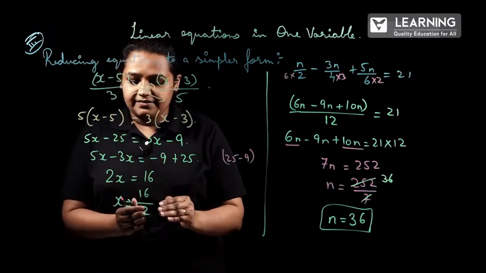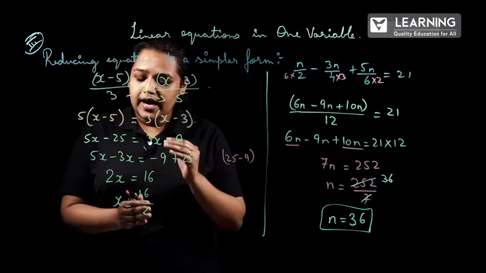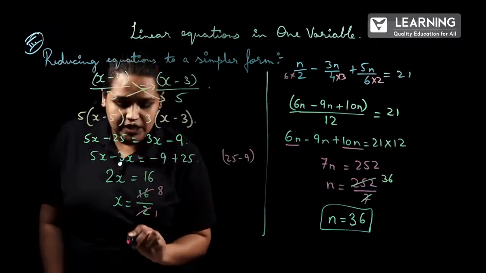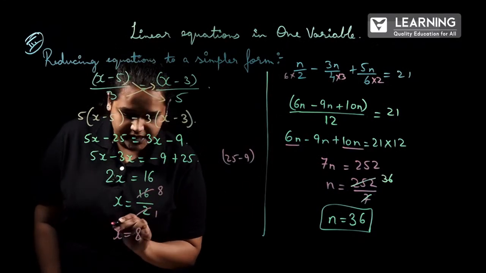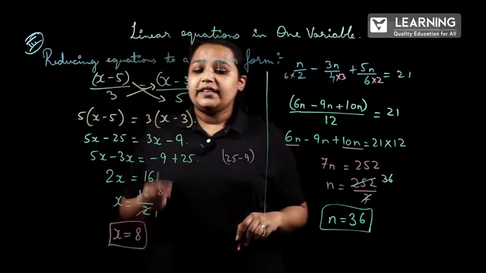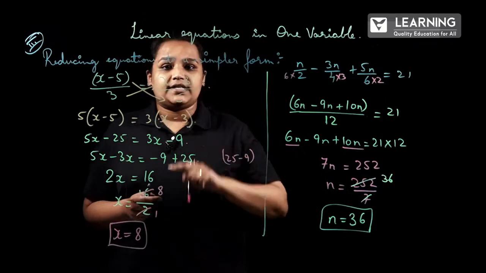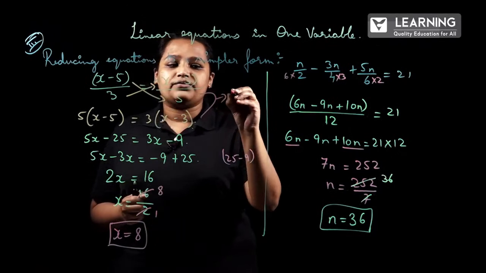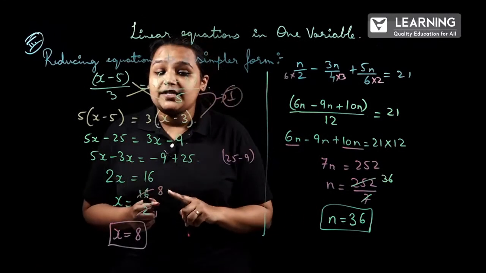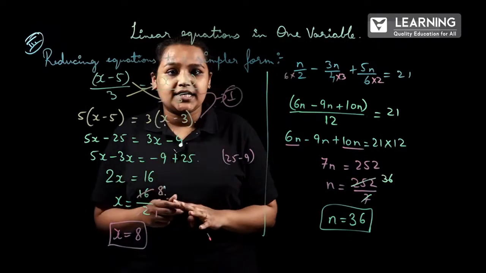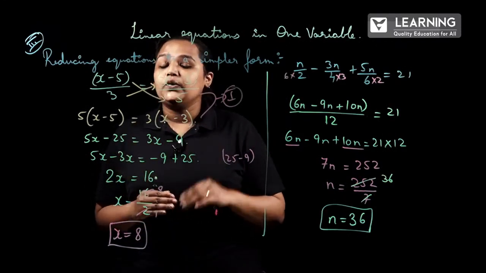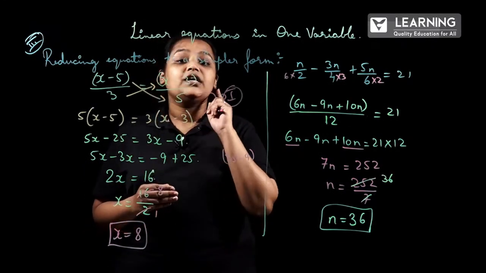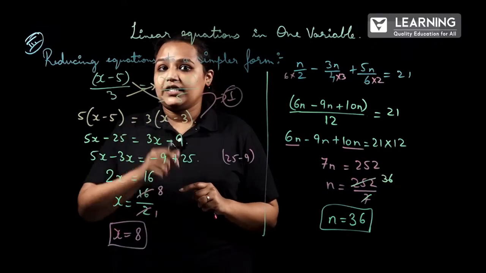x will be equal to 16 by 2. 2 will be dividing when it is shifted from LHS to RHS. So 2 1s are 2, 2 8s are 16, so the x value will be equal to 8. This is how they will give the questions in the exercise problems. It is very easy. What you have to do is just do the first step. If you get the first step, the rest of the steps will be very easy to solve. Not only here, you can do the same thing in verbal problems also, but you have to read the question properly to get the correct equation.